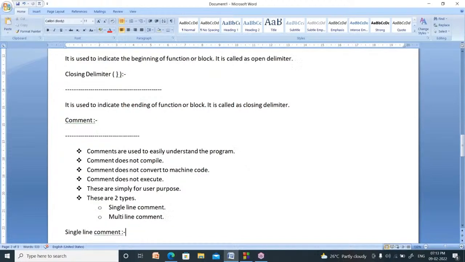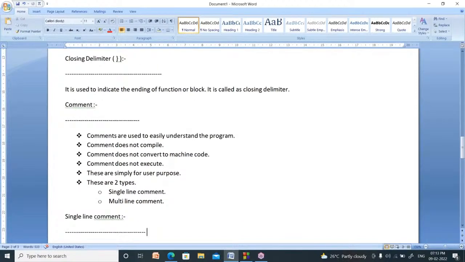How many types of comments are there? Two types of comments are there. One is single line comment. Second one, multi-line comment. What is the meaning of single line comment?